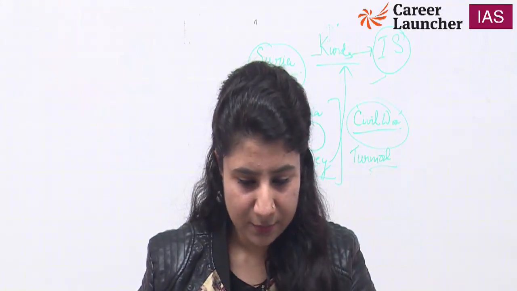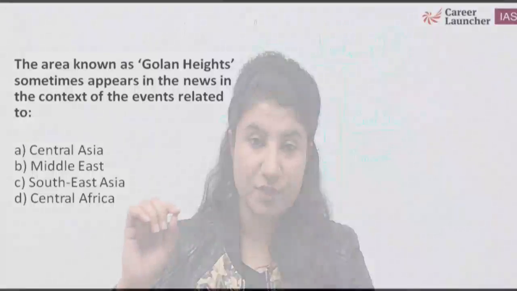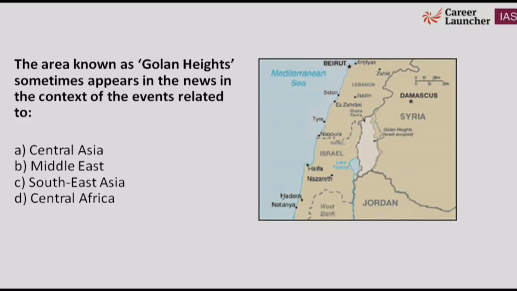So if you see the map closely, there is one question that appeared in the 2015 prelims. The area known as Golan Heights sometimes appears in the news in the context of the events related to: Central Asia, Middle East, Southeast Asia, Central Africa. This area is still very volatile, and questions can still come from this section. B for Bombay is the right option. Middle East is the right answer.